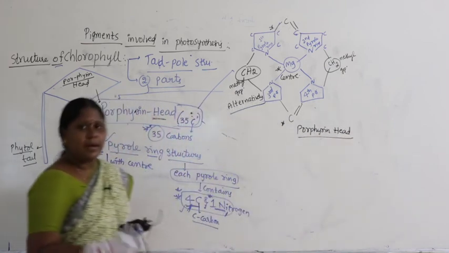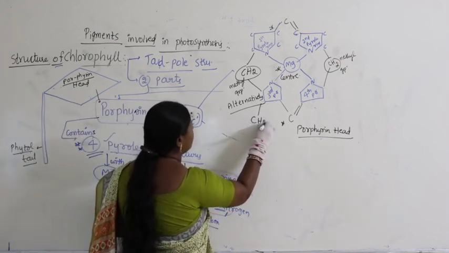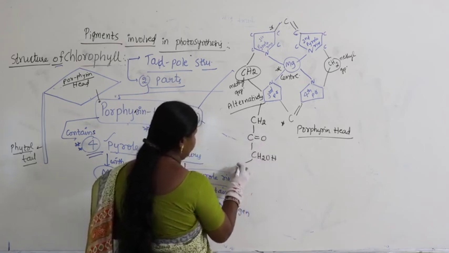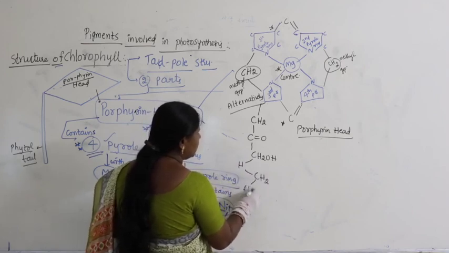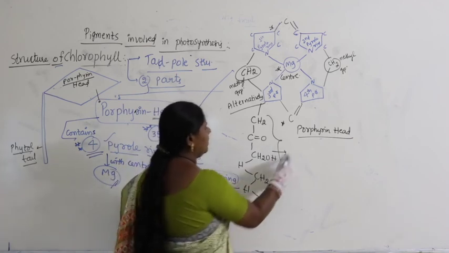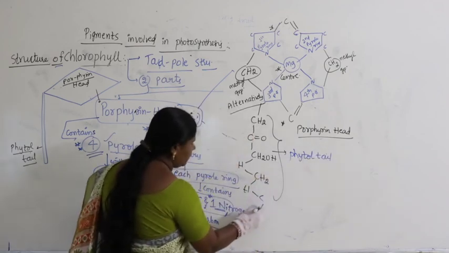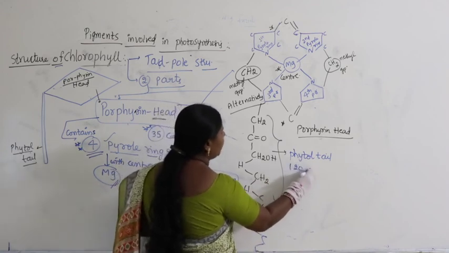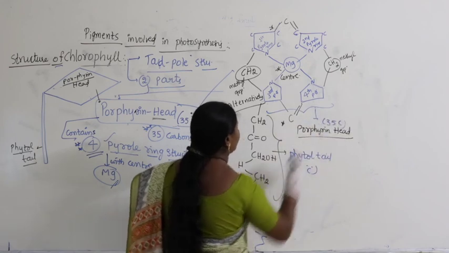Porphyrin head. Now, the continuation of this: here if you take CH2, C double bond O, then CH2OH, and again H is there here, again CH2, again H is there, like that. This is the tail part, this is called the phytol tail. The phytol tail continues like this, it will be continuous like this. So the phytol tail will be made up of 20 carbons. The porphyrin head, what you find here, is made up of 35 carbons.